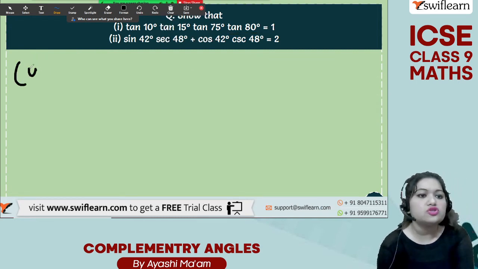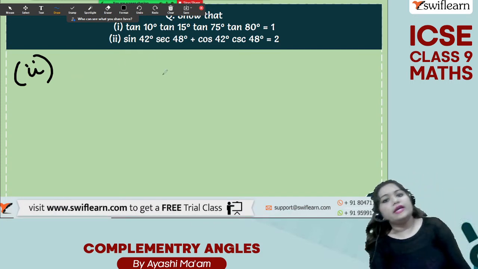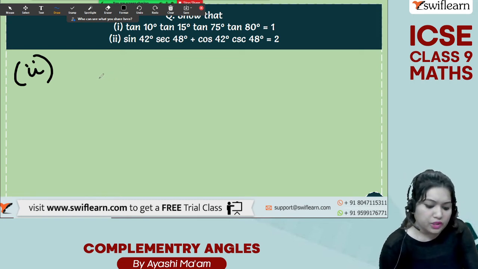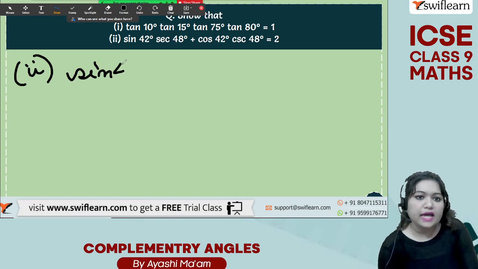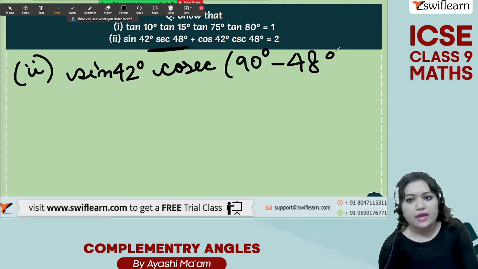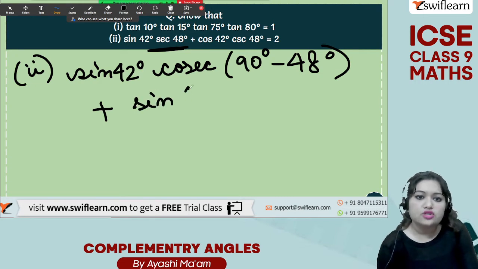Okay, second one also we can solve it in a similar way. Sin 42 sec 48 plus cos 42 cosec 48 degree is equal to 2. Okay, so we have sin 42 degree. Let's convert this sec into cosec. So cosec 90 degree minus 48 degree plus we have cos 42 degree. So let's convert it into sine.